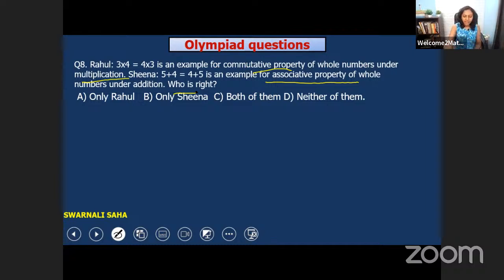Rahul is saying that 3 into 4 is equal to 4 into 3 is an example of the commutative property. And Sheena is saying 5 plus 4 is equal to 4 plus 5 is an example of the associative property. So can you tell me which would be the right one? Who is right? Who is wrong? Only Rahul, only Sheena, both of them, neither of them?